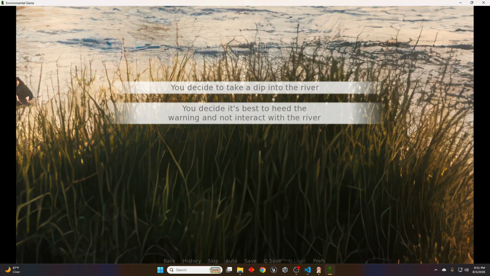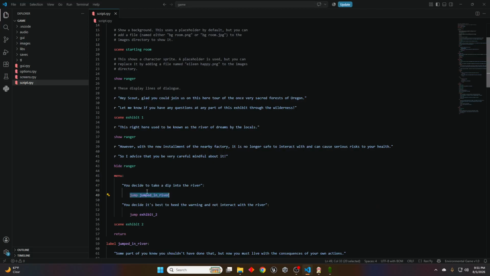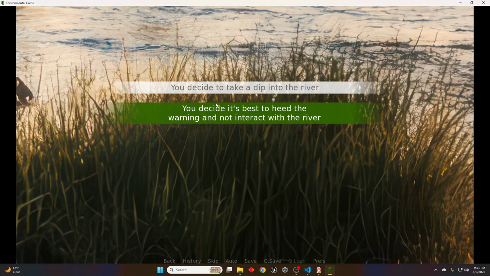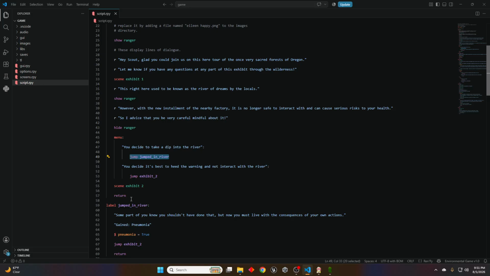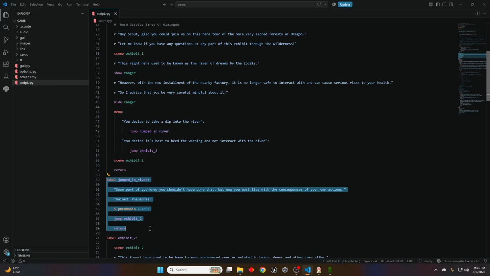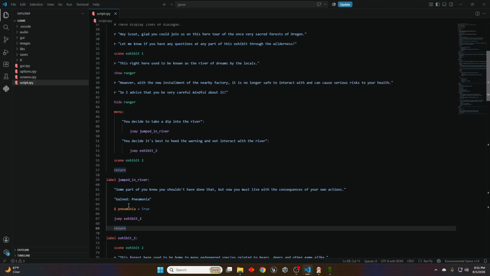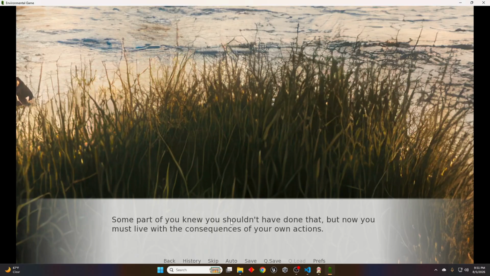That's pretty much what it means to click on this button, right? It jumps to this label. And then when it jumps to this label, we get this text here that is within this block. It's like a function that's being run, the jump in the river function. And then it prints text that says some part of you knew you shouldn't have done this.